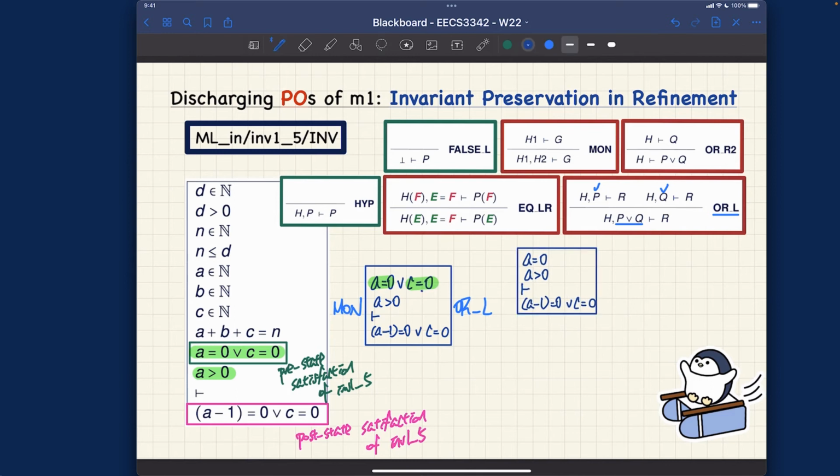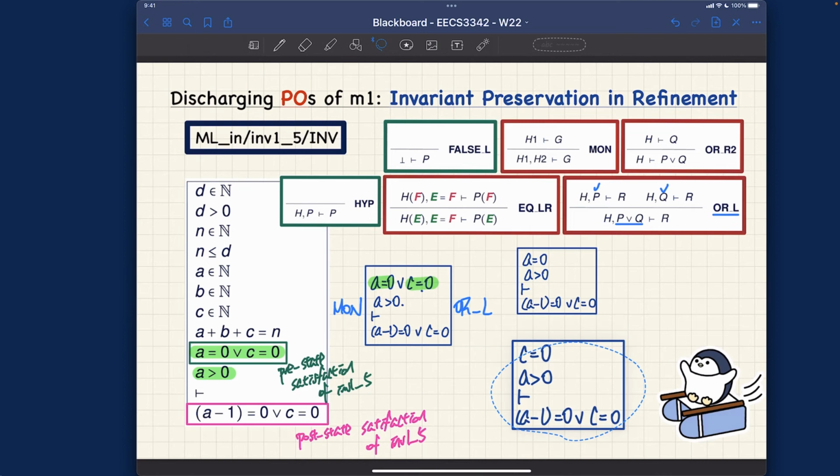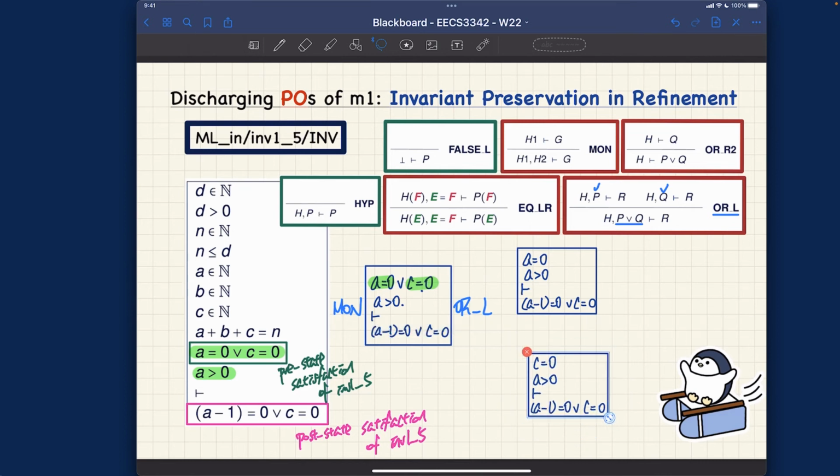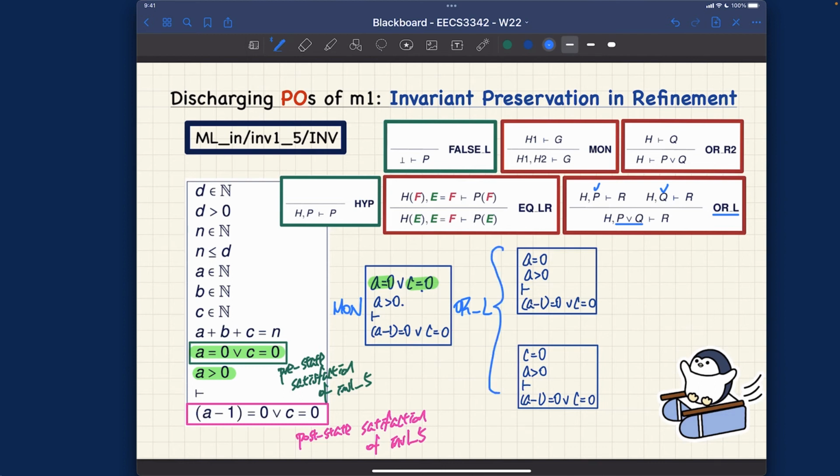Let's get the other one. The other one will be C equals 0, and we still need to keep this one here. We shouldn't drop it. And then entails A minus 1 equals 0 or C equals 0. Right? Let's now also box it properly, and let's make it smaller. And then I'm going to make it more explicit that these are two independent sequents we have to discharge separately. Okay, so let's put it here. All right, very good. You can see after the OR L rule, we got these two sequents to be proved. So far so good.